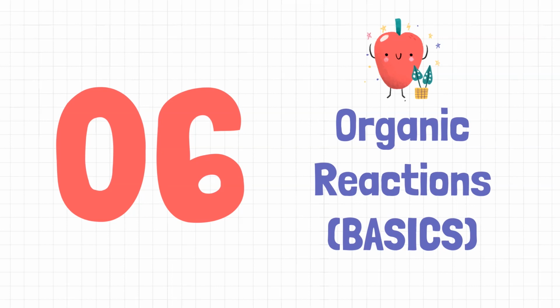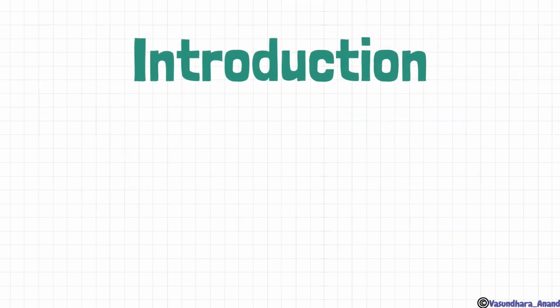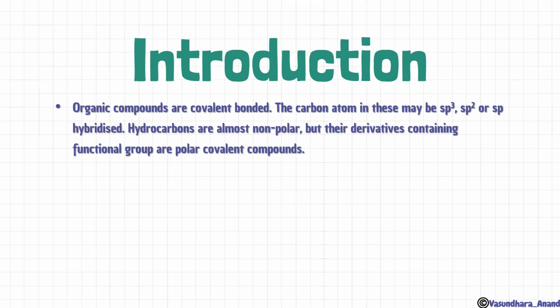Okay, let's move on to the next topic, and that is organic reaction, the basics of organic reaction. That means how the reaction occurs. In this introduction: organic compounds are covalently bonded. The carbon atom in these may be sp3, sp2, sp hybridized, that you know. sp3 when it is carbon single bond carbon, sp2 when it is carbon double bond carbon, and sp when it is carbon triple bond carbon, isn't it? Hydrocarbons are mostly non-polar.